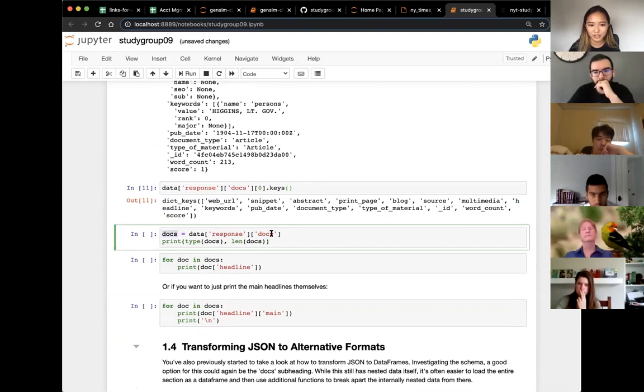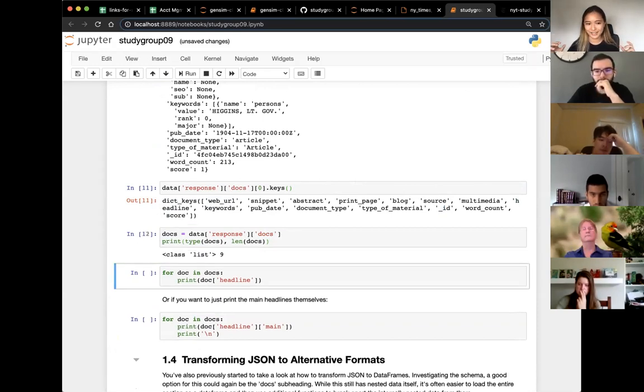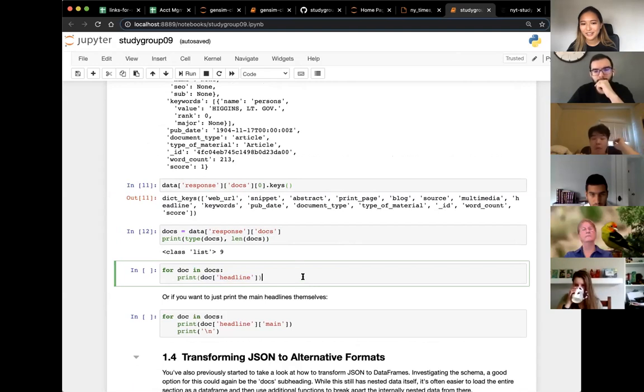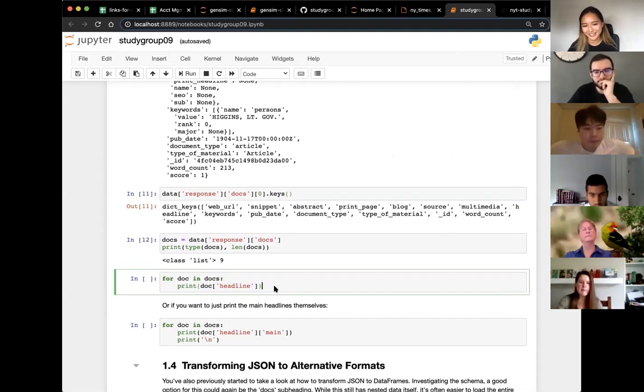Let's assign all the docs to a variable. And docs, if we remember, is that list of 9 items. Yep, so it's that list of 9 items. And let's just take a look and see if we can get all the headlines. So we've assigned this to docs, and now docs is a list of 9 items. You want to get a headline from each, because each thing in docs is a dictionary. We can see the headline for each one by pulling out headline.